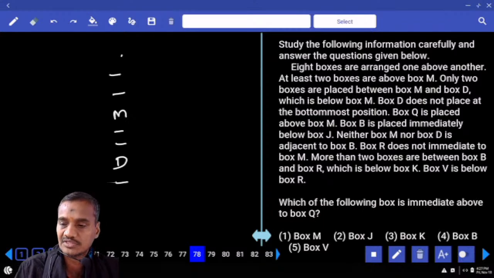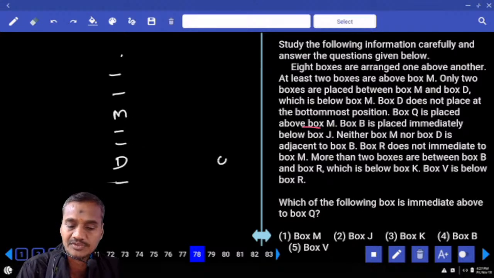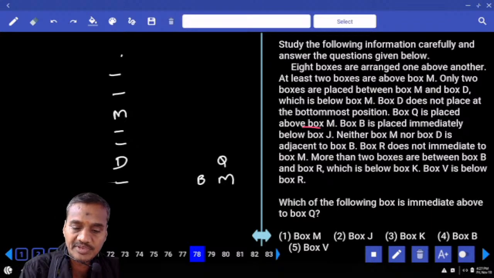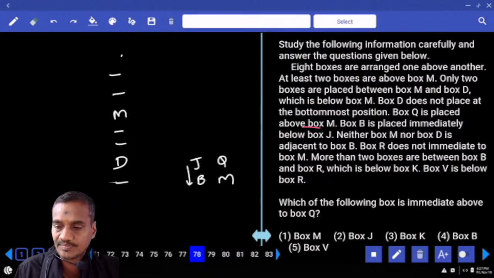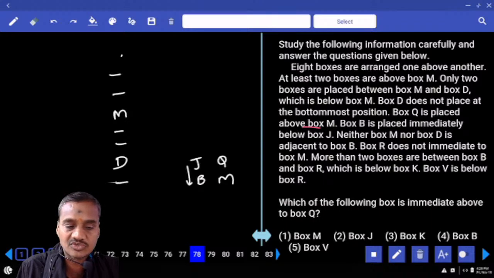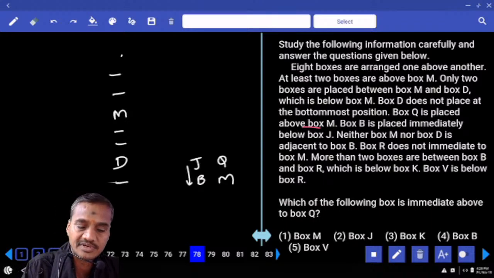And D does not place at the bottom. Q is placed above M. Now this Q is above M. B is placed immediately below J. Now B is placed immediately below J. J and B must be together. Neither M nor D is adjacent to B.